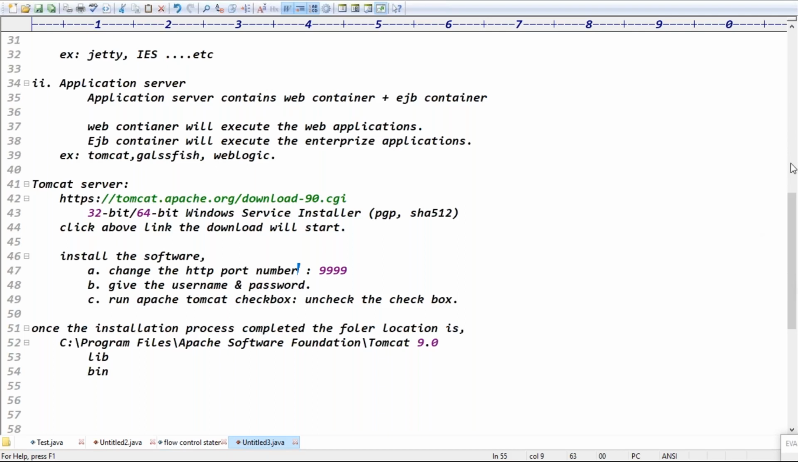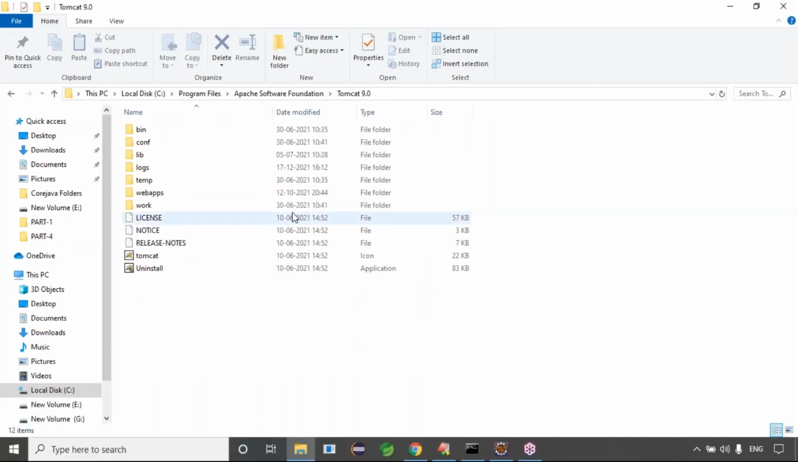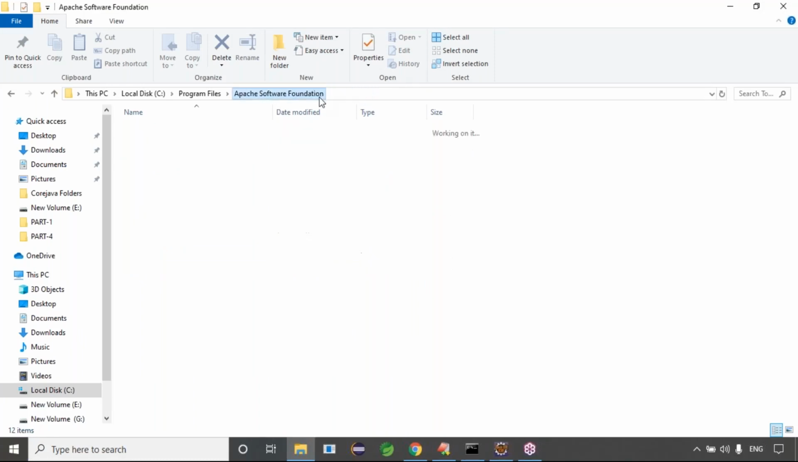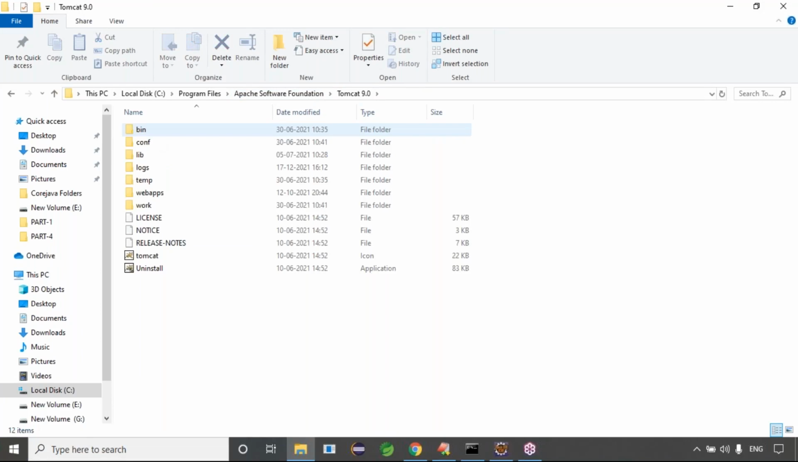Subhashni, what is not opening? The folder is not opening. If the folder is not opening, it means the installation was not done properly, right? I think so. The Tomcat 9.0 folder is not opening. There is no response.